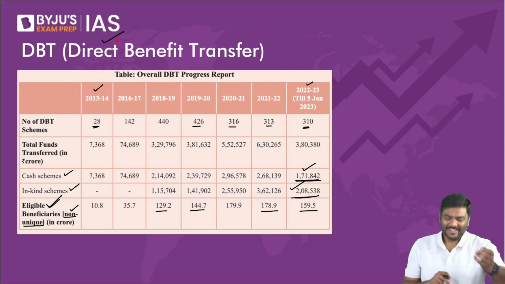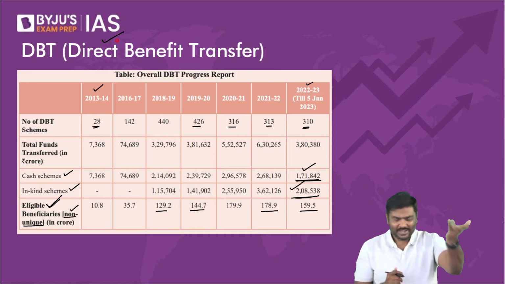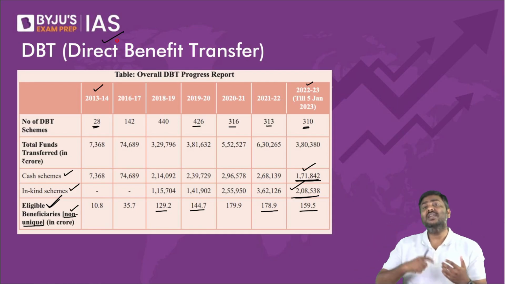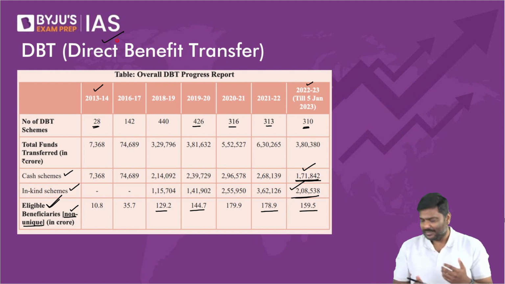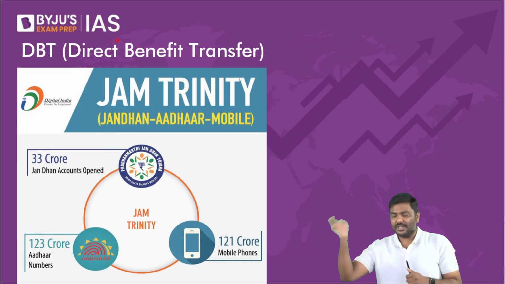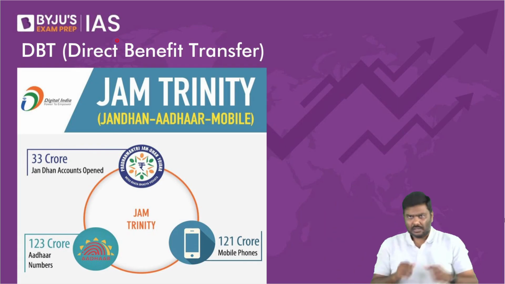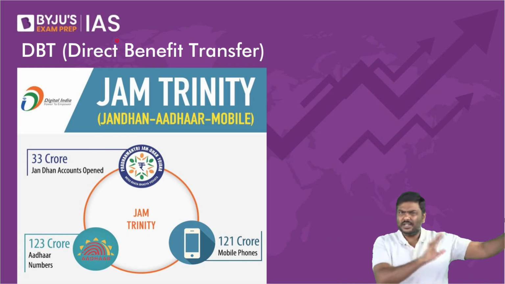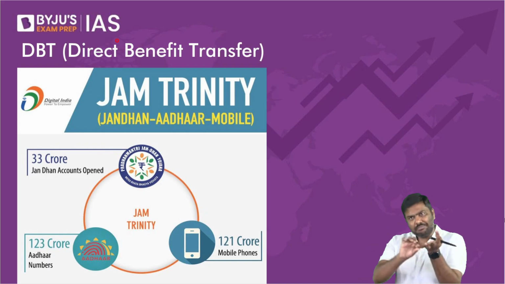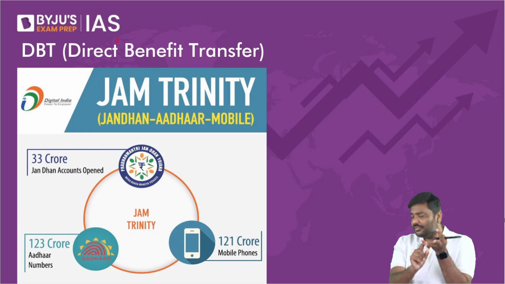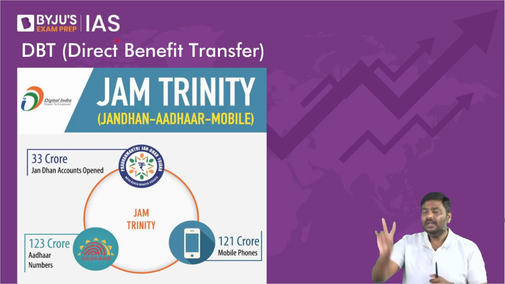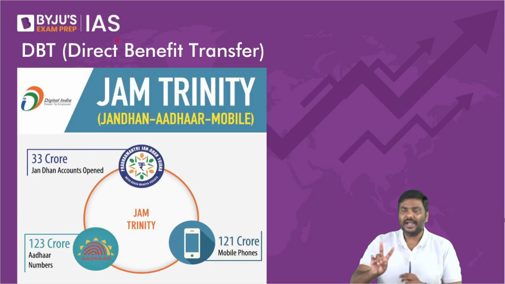Okay, done? So this is basically the concept of direct benefit transfer. Sir, any example of a merger of a scheme? My dear, I'll take a very recent example. Have you heard of this scheme? Pradhan Mantri Garib Kalyan Anna Yojana, PMGKAY. A couple of years ago, it was introduced, that is in 2020. Pradhan Mantri Garib Kalyan Anna Yojana was implemented separately.